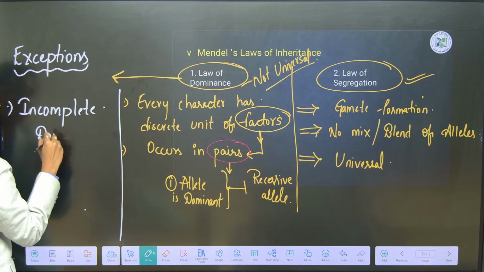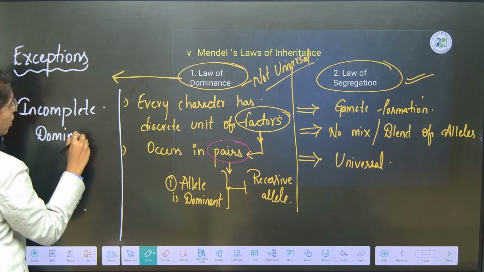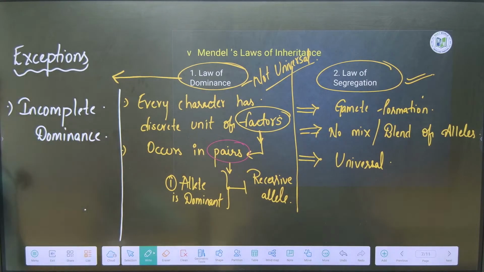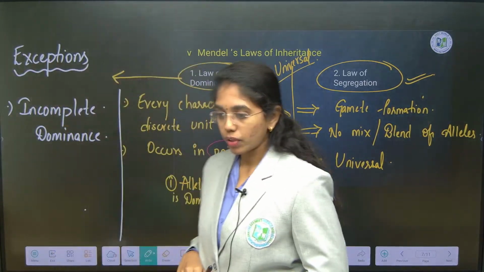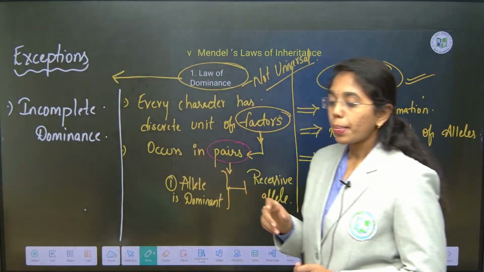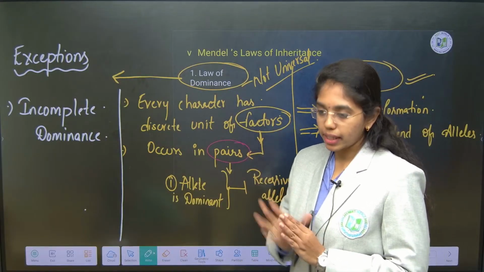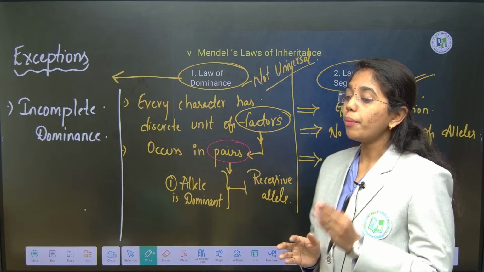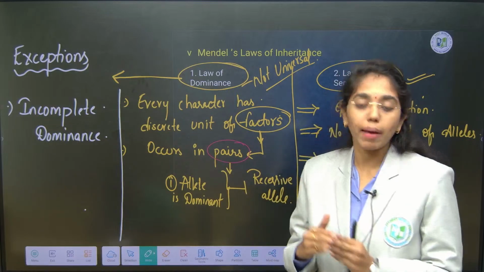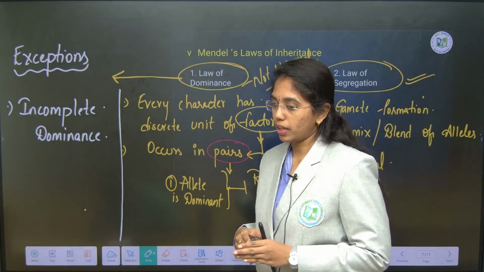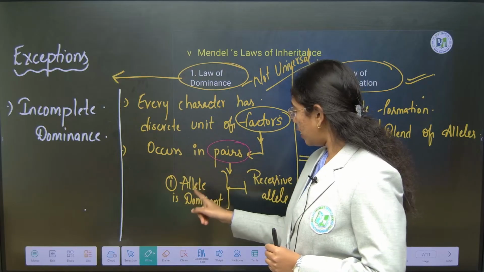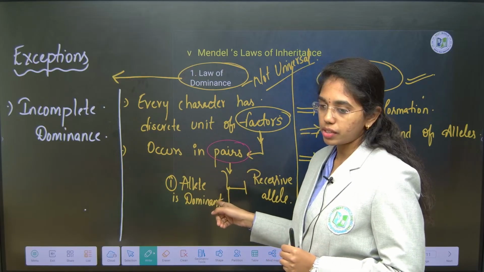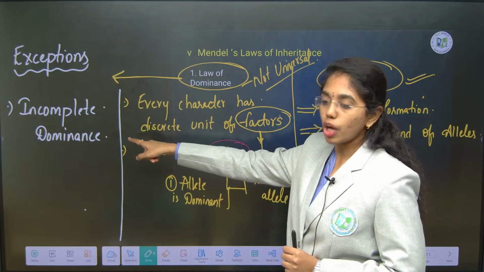This is a phenomenon observed in snapdragon or Antirrhinum, wherein the dominant allele will not completely mask the effect of the recessive allele. But according to the law of dominance, one allele will completely mask the effect of the recessive allele, which is not true in the case of incomplete dominance.